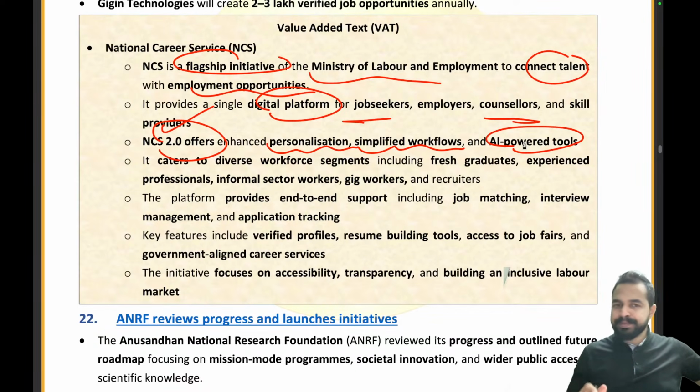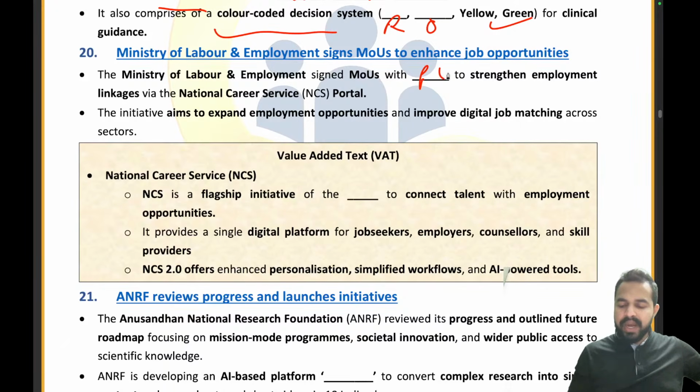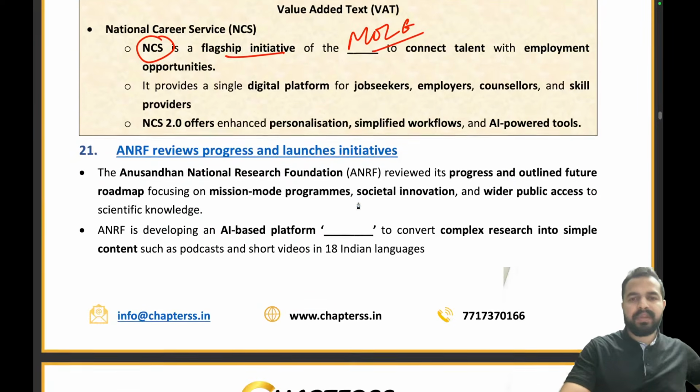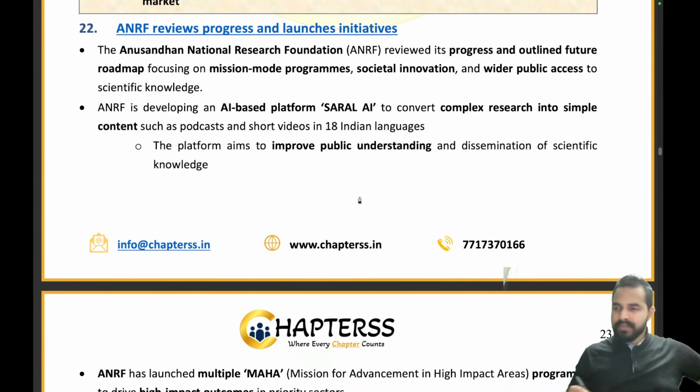Clear to everyone? Now let's try to answer the question. Ministry of Labour and Employment has signed an MOU with which organization? It is with Porter and Gigin. Absolutely right. Now the next part, NCS is a flagship initiative of which ministry? Ministry of Labour and Employment. Absolutely right. Clear to everyone? Let's move ahead to the next article.